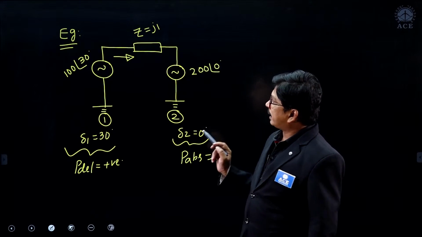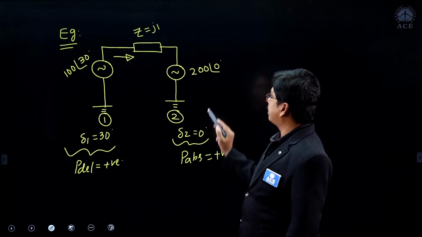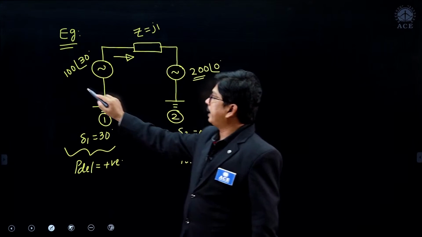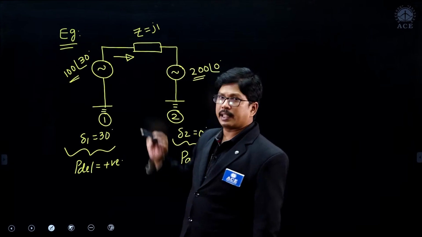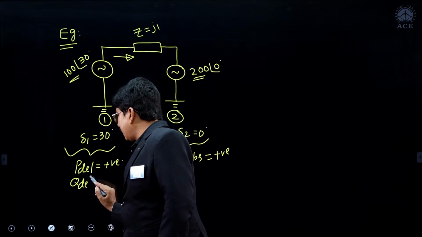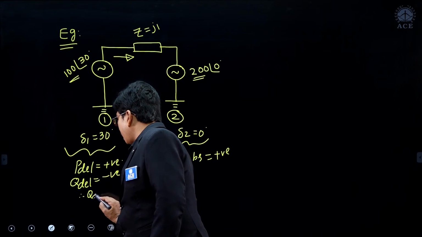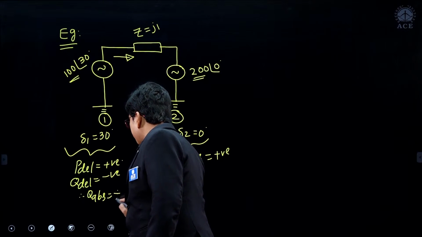Now the reactive power always flows from high voltage magnitude to low voltage magnitude. Here it is 200, here it is 100, so it has to flow in this direction. Means for machine 1, if you calculate Q delivering value, you will get it as negative, therefore Q absorbing value you will get as positive.